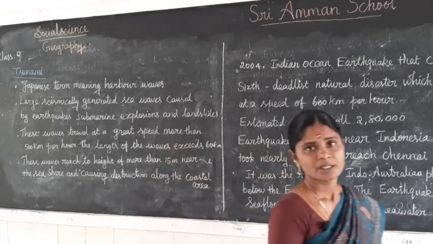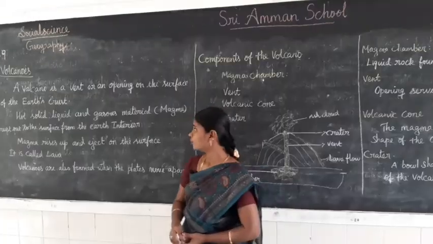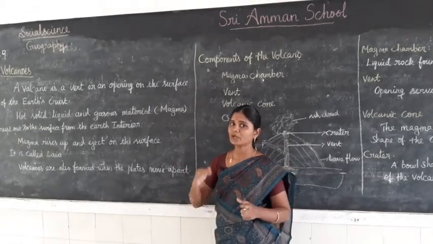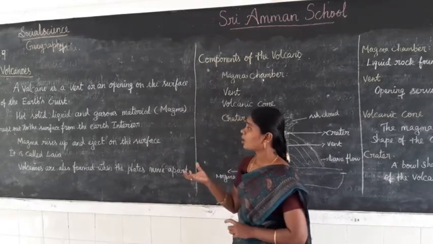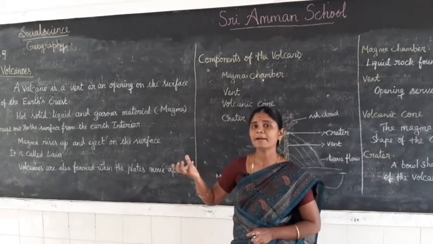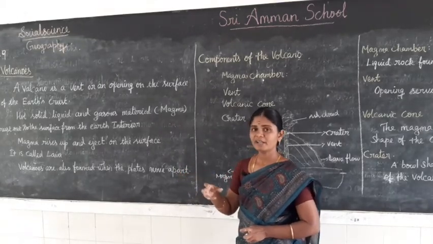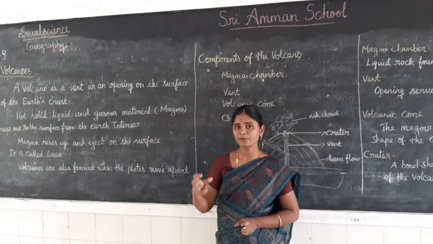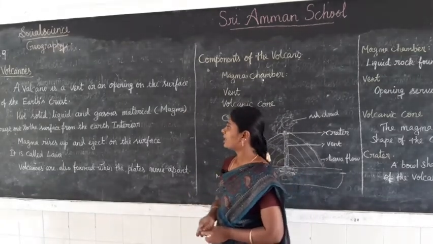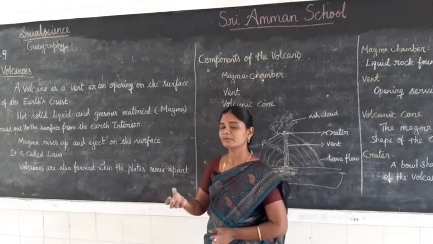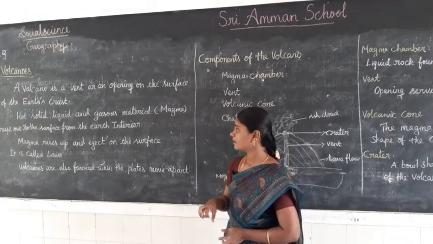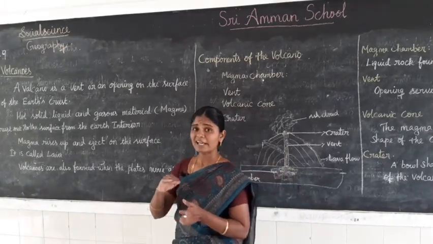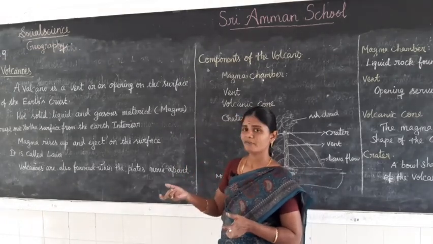Do you clear? A volcano is a vent or an opening on the surface of the earth's crust. In the interior of the earth, rock material is in liquid form, which is called magma. The magma flows out from the interior of the earth through the volcano.